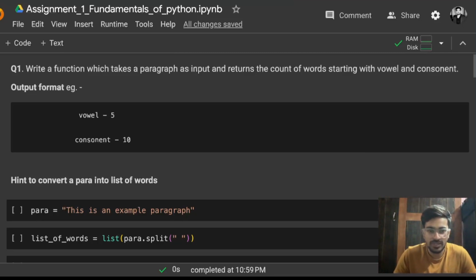So this video is regarding the assignment solutions. Like मैंने जब fundamentals of Python खत्म किया था, like up to functions, so I have given an assignment, और वो assignment actually मैंने WhatsApp community group में दिया था.